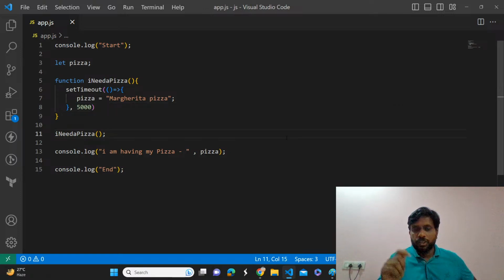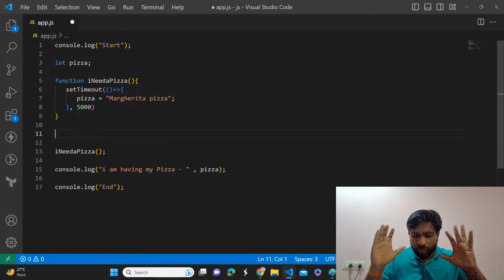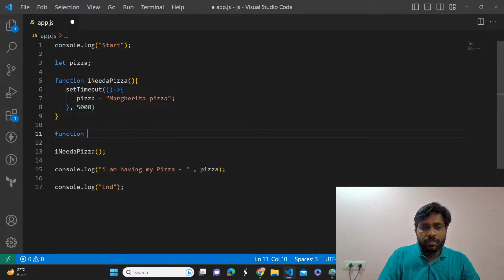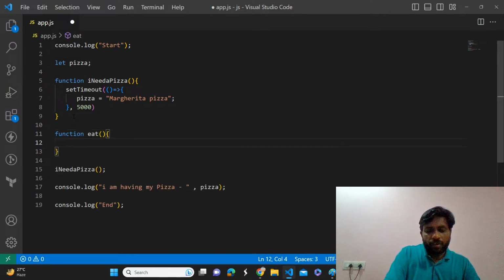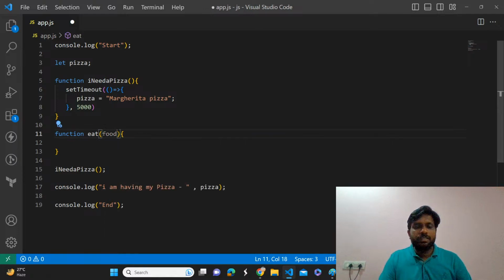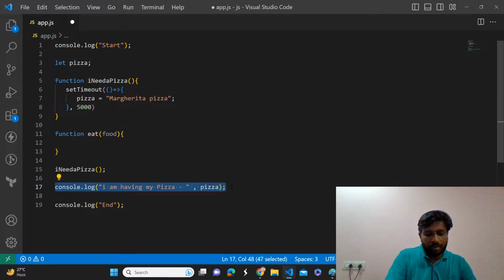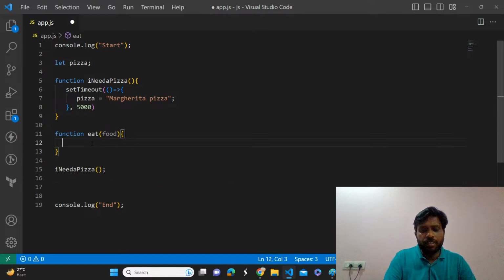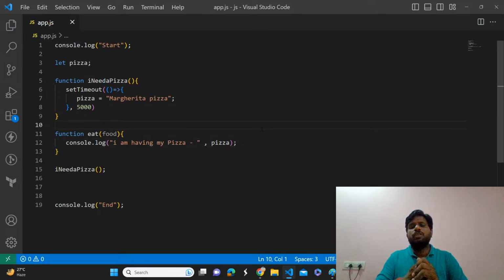Now if you see, instead of just doing console.log here, I'm creating a separate function. I'm just creating a separate function eat. What is the function name? Eat. What will we eat? Food. Here I'm just moving this statement, cutting it out. Instead of executing that console.log directly, I'm simply putting that statement into another function.